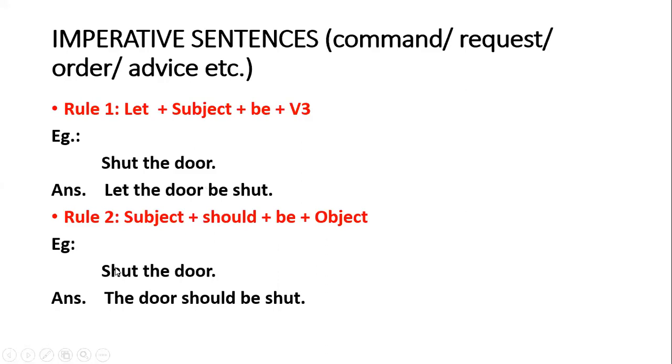Now, there is another type of sentence, that is imperative sentences. If you remember, our first topic was kinds of sentences, where we did imperative, declarative, interrogative, and exclamatory. This is one of the kinds of sentences in which we give someone a command, make a request, order someone, or give advice. These are the sentences we call imperative sentences. When we make them passive voice, there are two ways to make passive of imperative sentences. Rule 1 and rule 2, both are okay. You can make passive voice with either rule.